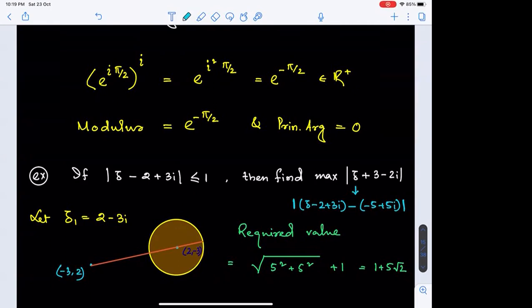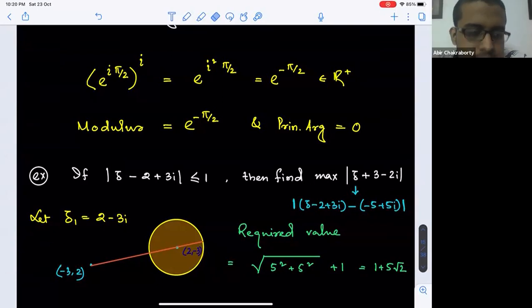And then we can go by the property of modulus. So this shows it is at least 5 root 2 minus 1, because this part will have modulus 5 root 2, and this part has already been said to have modulus 1 or less. So the minimum modulus value is 5 root 2 minus 1 and the maximum modulus will be 5 root 2 plus 1. Is that okay with everyone? So you can go either way. It's easy and short in both ways. Is the idea clear?